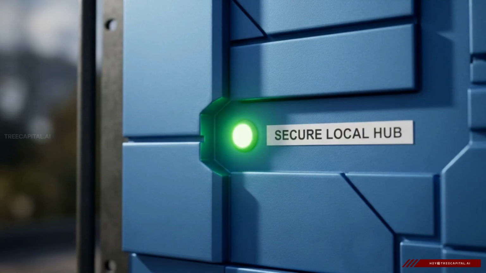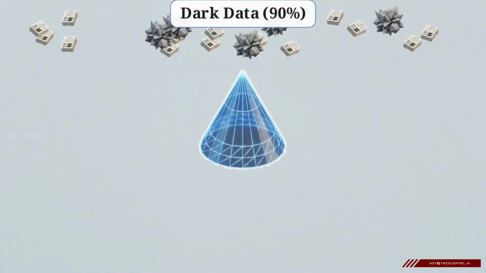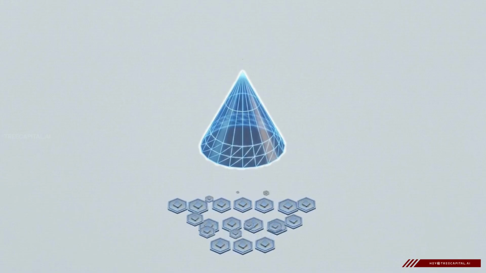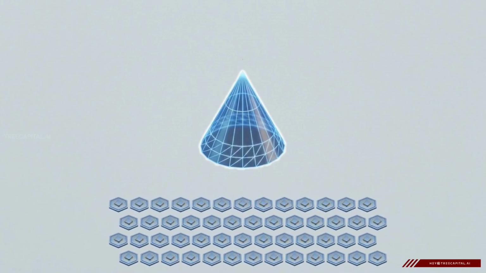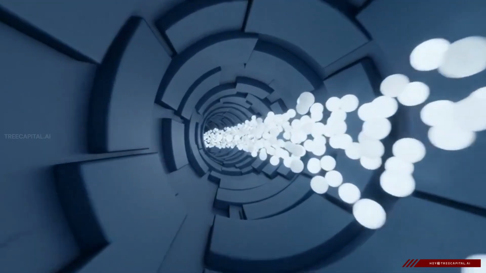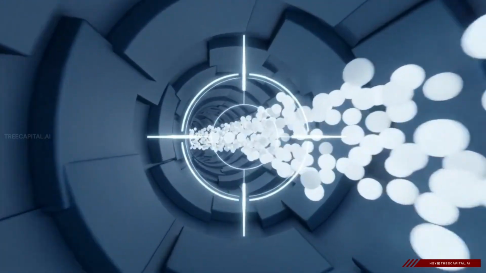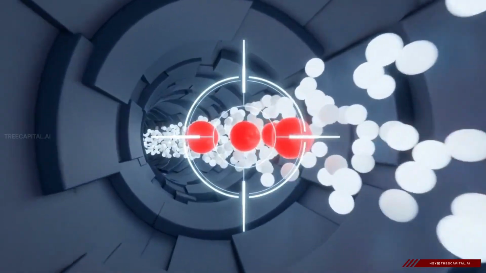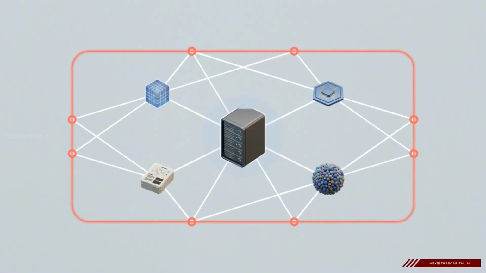True enterprise intelligence requires two things: the cognitive power to interpret everything, and the architectural sovereignty to leak absolutely nothing. By capturing that 90% of ignored dark data, organizations transform a scattered archive into a high-precision, searchable knowledge layer. In the finance sector, AI agents now autonomously analyze sovereign transaction data to detect complex fraud patterns. They perform deep relational lookups without a single byte ever leaving the bank's firewall.